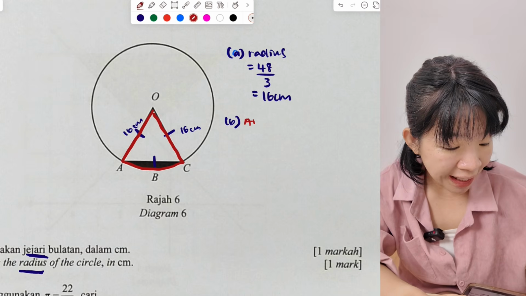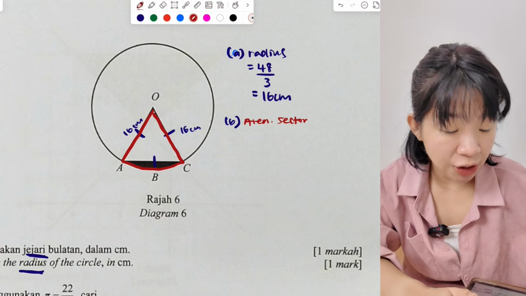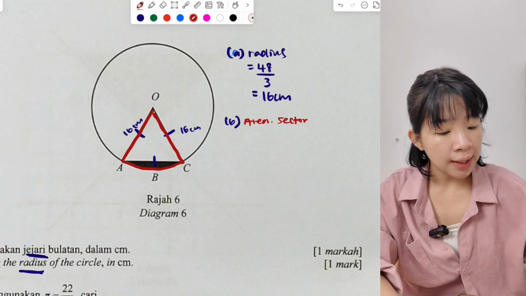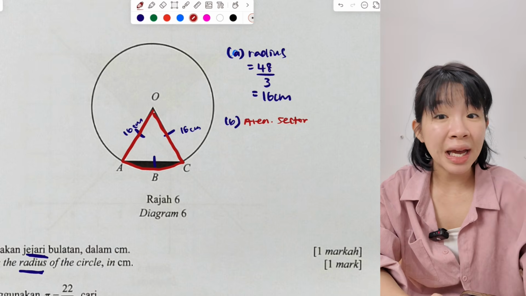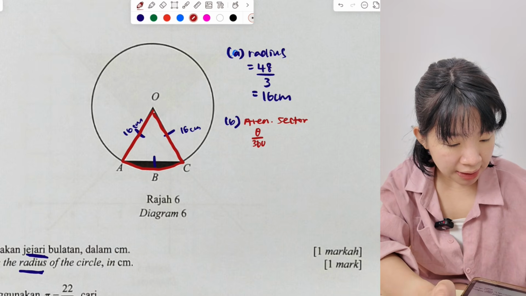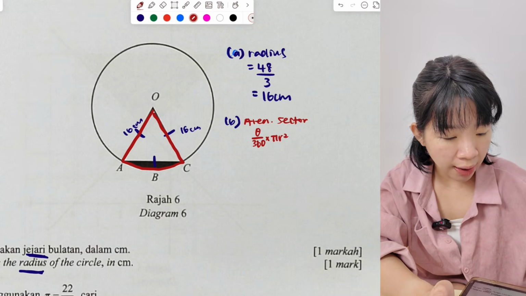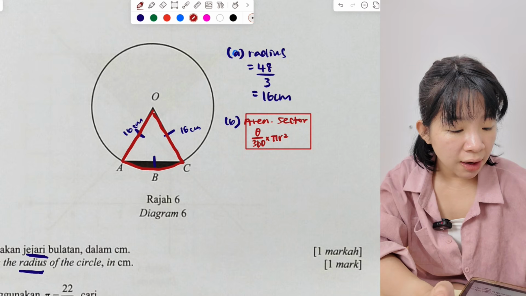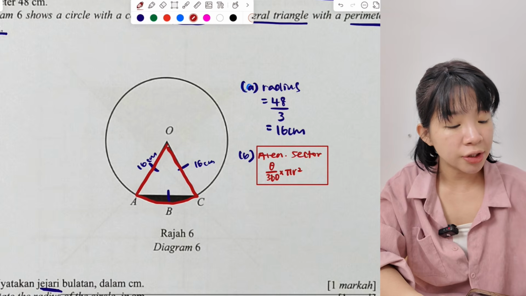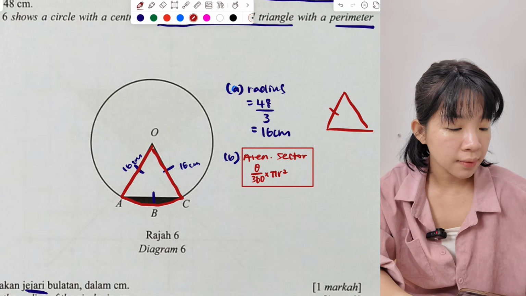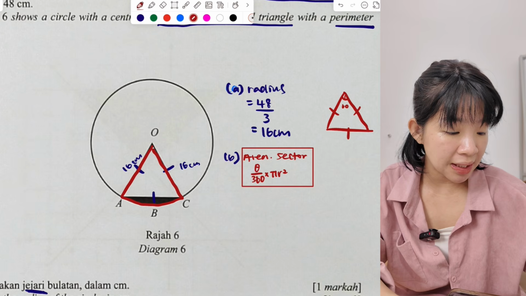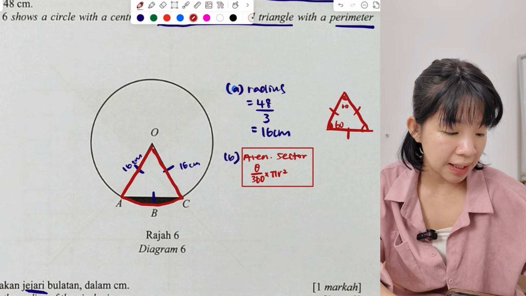Okay, always remember to find the area of a sector. A sector is actually part of a circle. So area of a circle, we always use pi r squared, correct? Area of a sector, instead of using just pi r squared, we have to add the angle. So the angle we want over 360 and then times pi r squared. That's it. Okay, what is the angle of the sector we want? Okay, we know that it is actually an equilateral triangle. Equilateral triangle is all three sides same length. So if all three sides same length, each angle will be, so here will be 60, 60, and 60, correct?